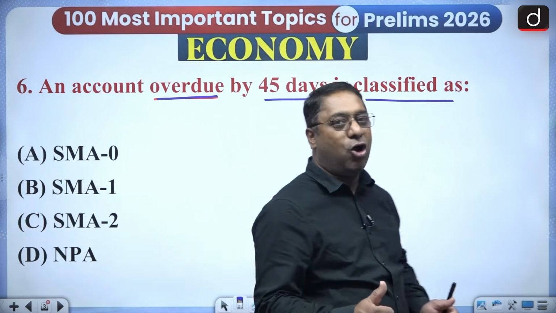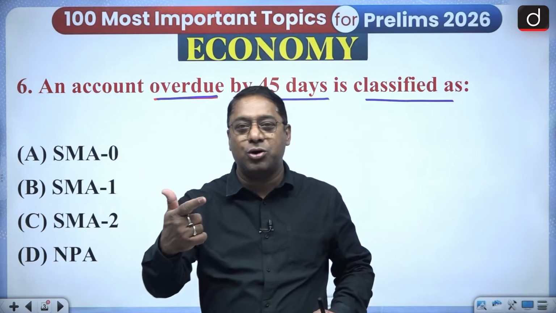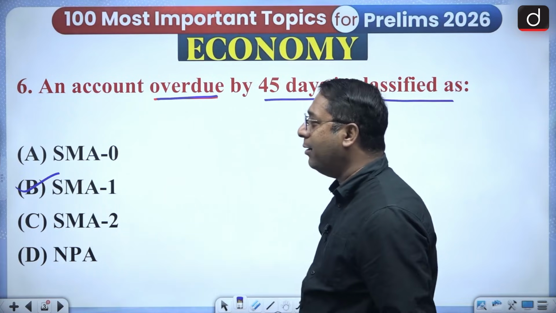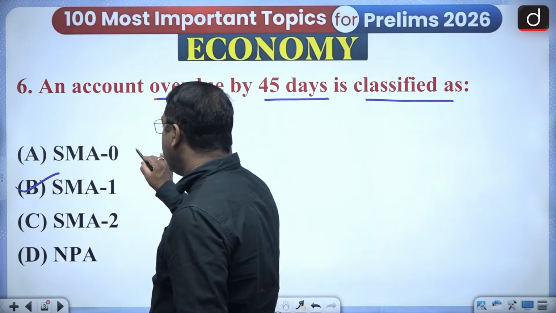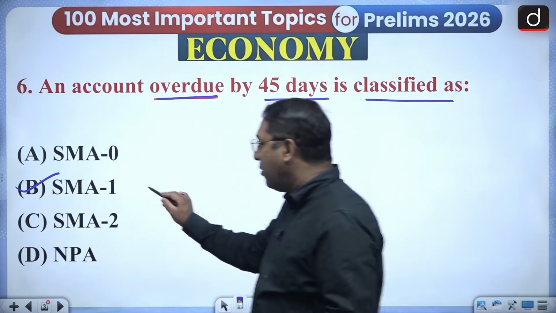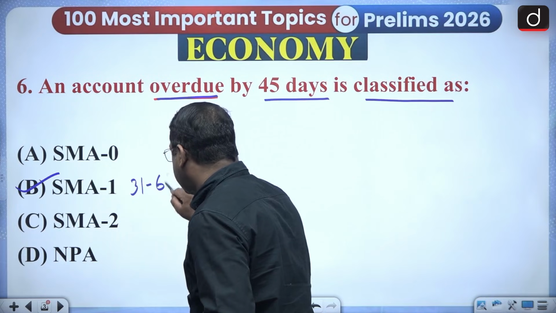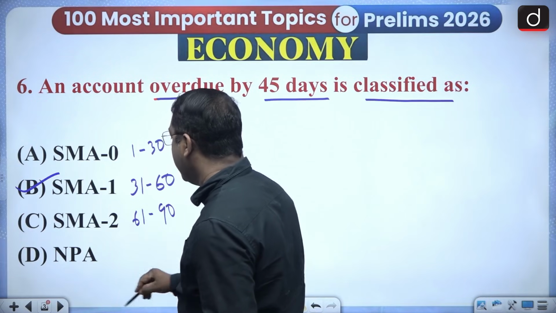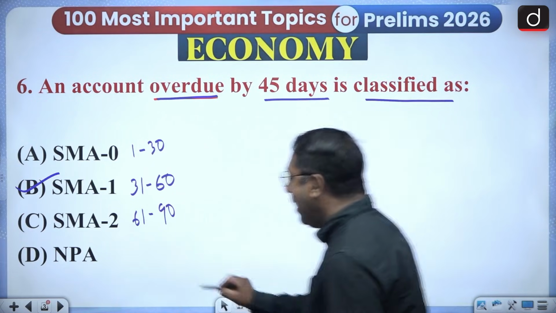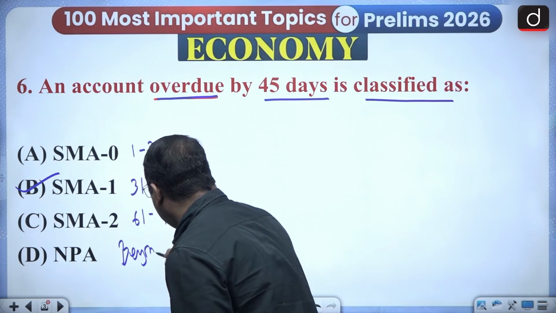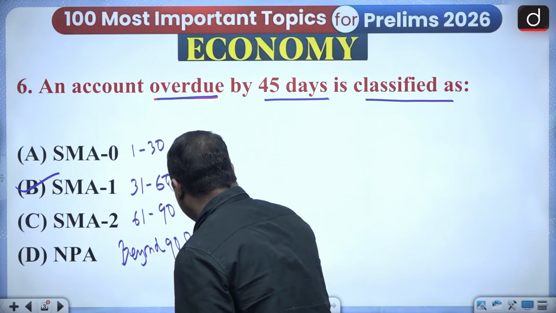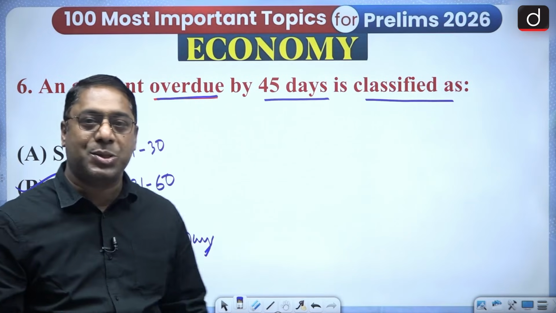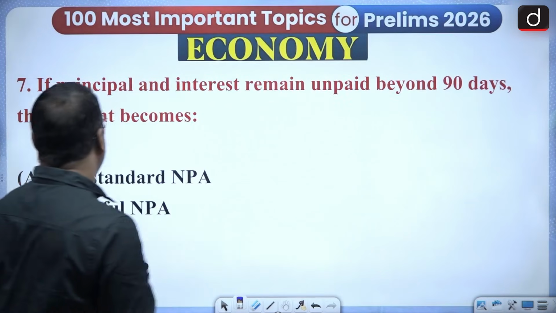The answer is SMA 1. Why? Because SMA 0 is till 30 days, SMA 1 is 31 to 60 days, and SMA 2 is 61 to 90 days. But what about NPA? NPA is beyond 90 days, that is the 91st day. It is NPA, non-performing assets. Got it? Let's move into the second question.